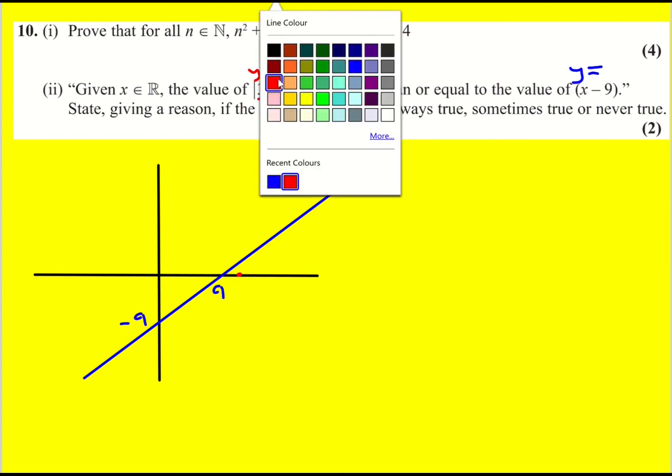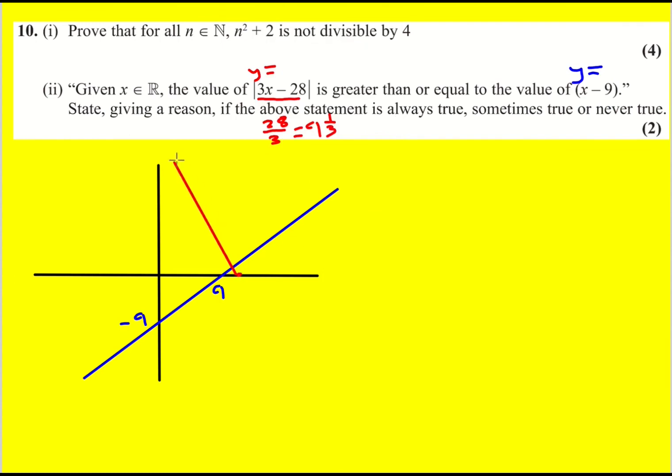And now I've got a steeper gradient. It's going to look a little bit like this. It's going to be 28 at the top. That's not that important. But what we can see is that there is a region where the blue line is above, so where x minus 9 is greater, and there's obviously a region where the red line is above, which means that it's sometimes going to be true.